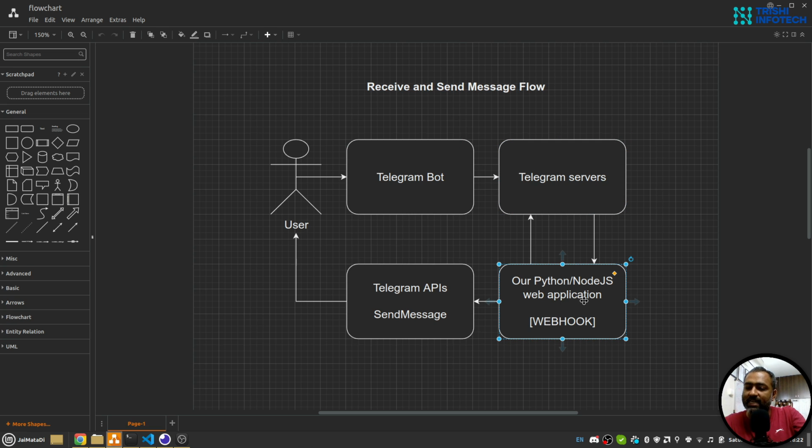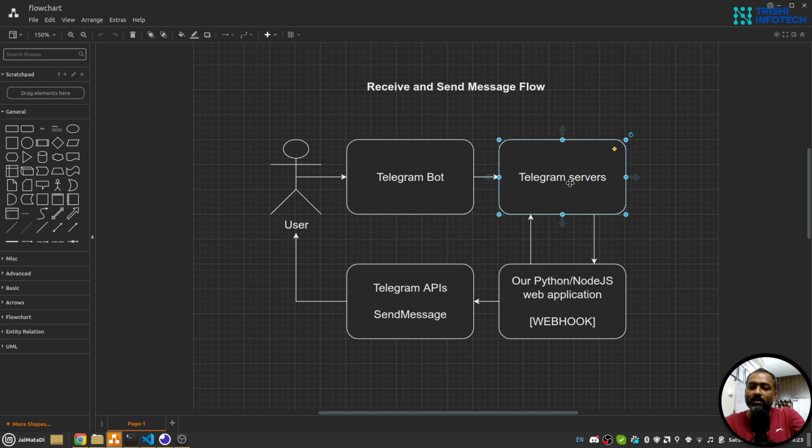We will process that information, and with the use of the Telegram API, we will send a reply to the user. So I hope you understand this structure. User sends a message, Telegram bot receives that message, Telegram server sends information to our webhook. Through our webhook, we call the Telegram API and send the reply back to the user.